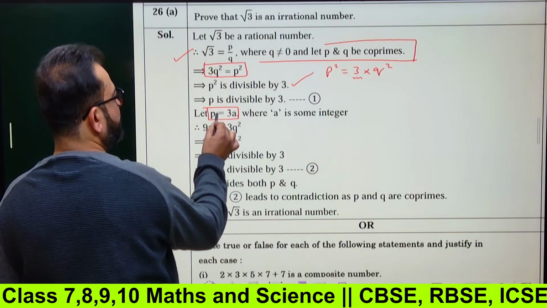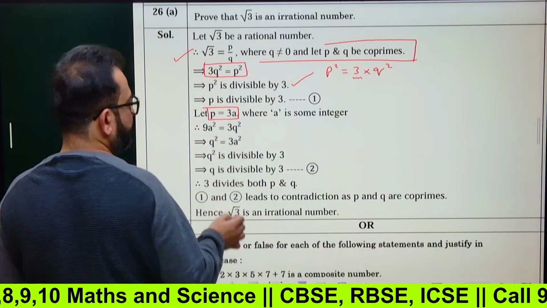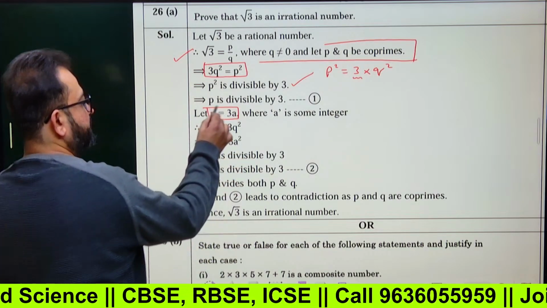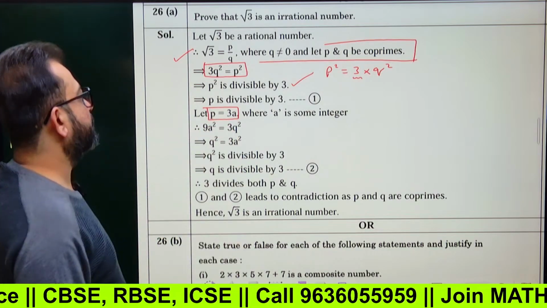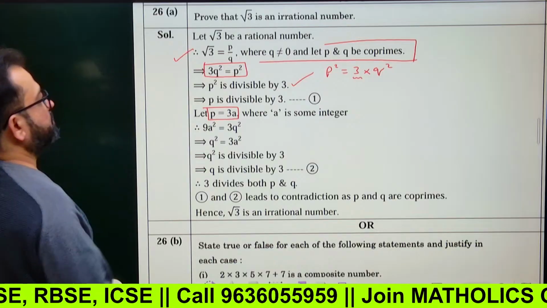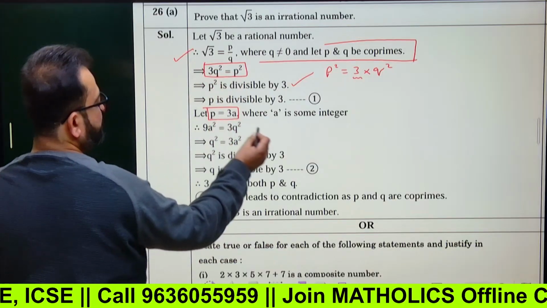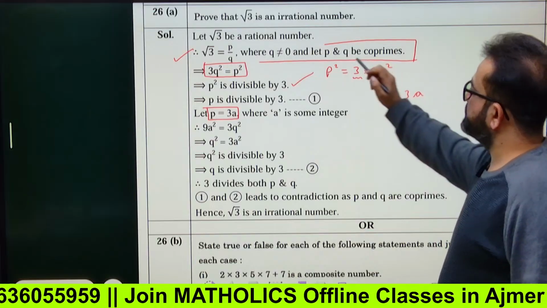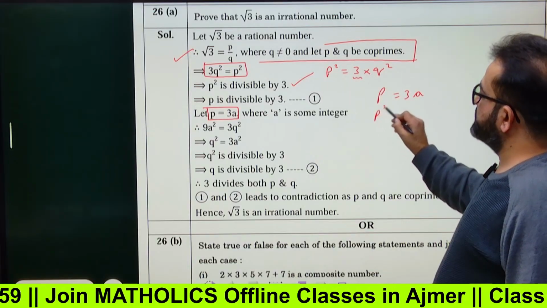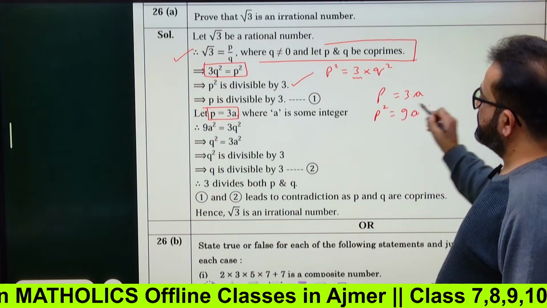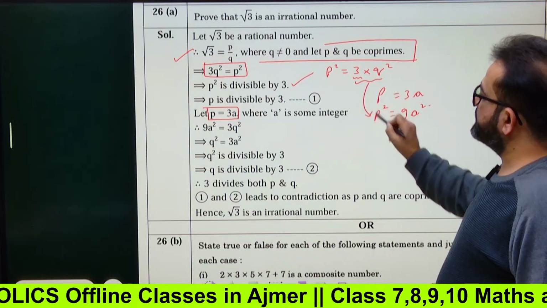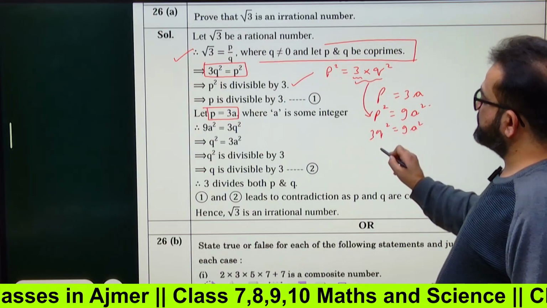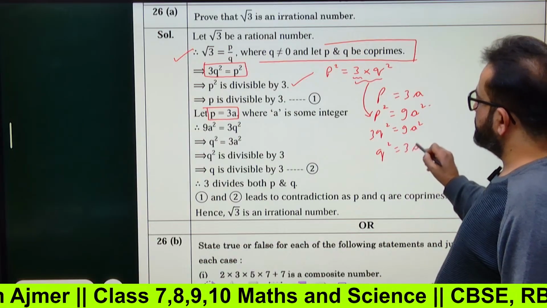What is P square? P square is 3Q square, right? So instead of this, you must write like this: P equals 3A. Squaring both sides, P square equals 9A square. Instead of P square, you must write this complete term, that is 3Q square equals 9A square. 3 and 3 cancel. That means Q square equals 3A square.